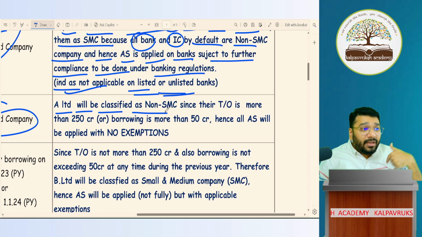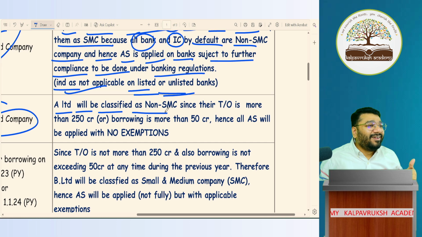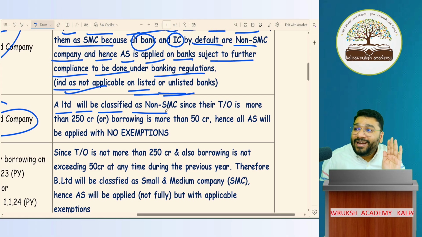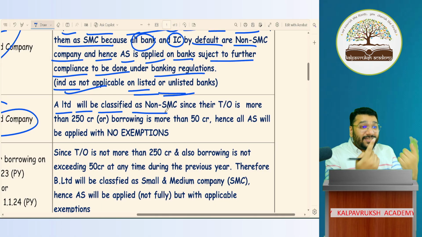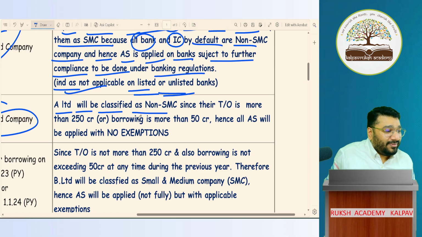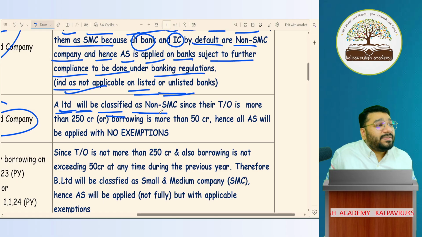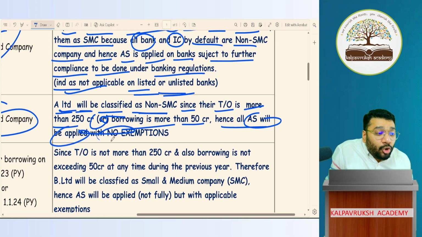Big company, super big company is our language. In your exam, you cannot use big company, super big company. You have to write SMC, non-SMC. In the beginning itself, I clarified: this 3-way classification is my classification, my language. Don't write my language there. A Limited will be classified as non-SMC, big company, since its turnover is more than 250 crore and borrowing is more than 50 crore. And hence all AS will be applied with no exemptions.